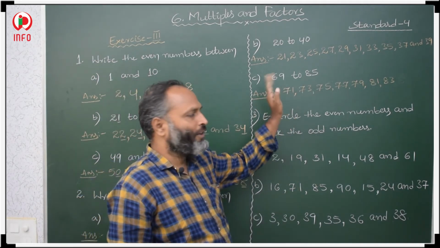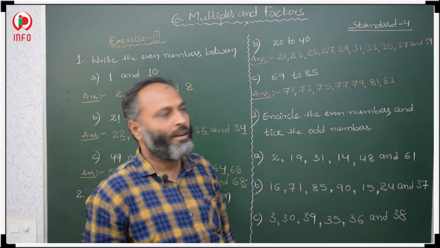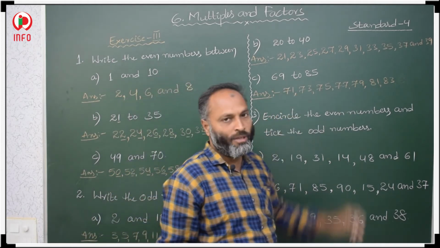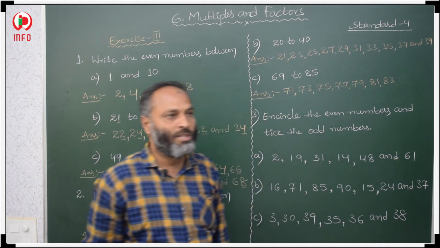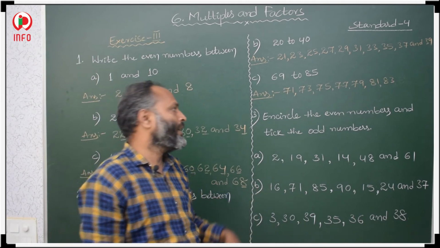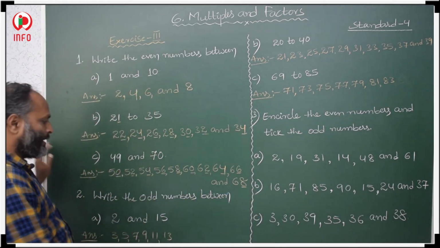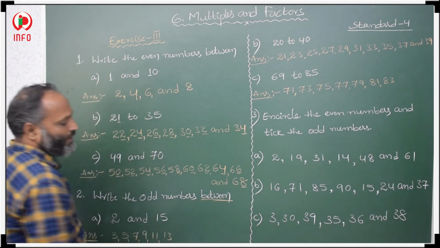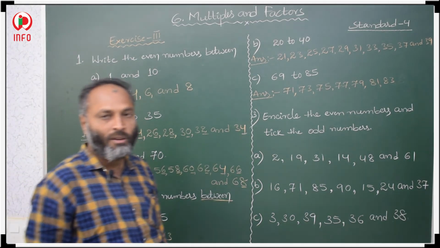So we have to write between numbers only. Do not include these two given numbers, we only have to write the numbers between. He is asking for odd numbers between, so between means we have to write the numbers in between only.